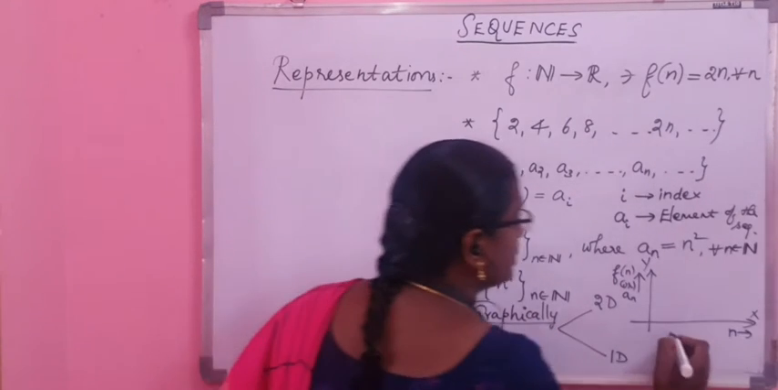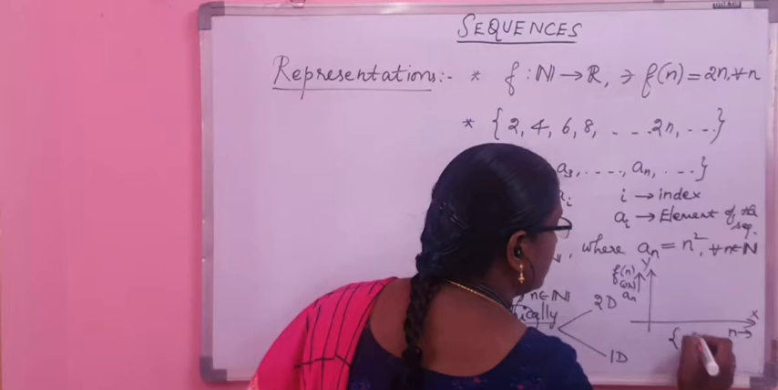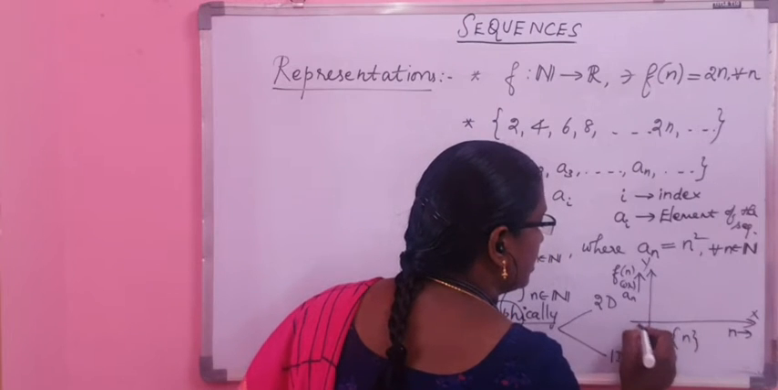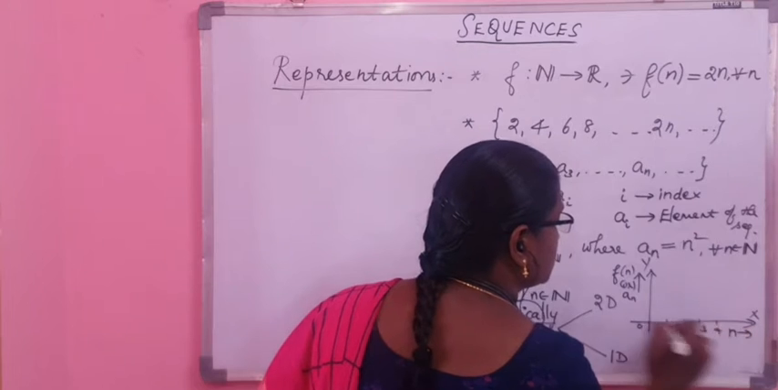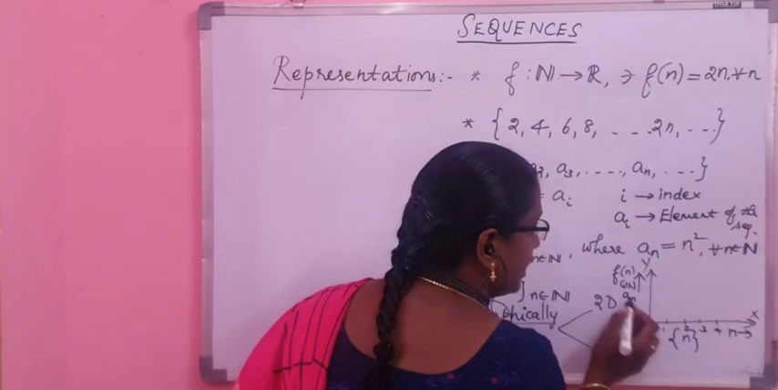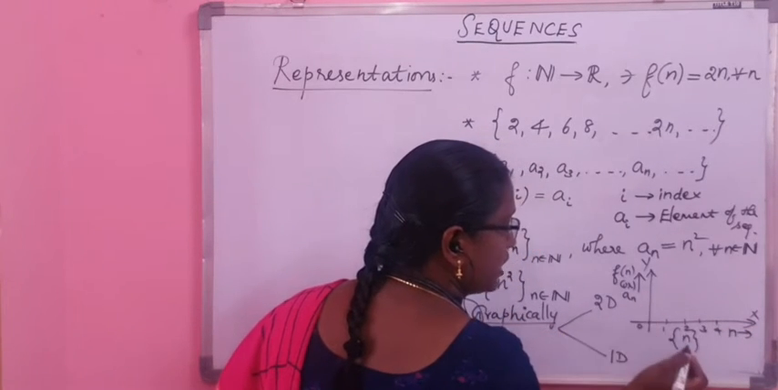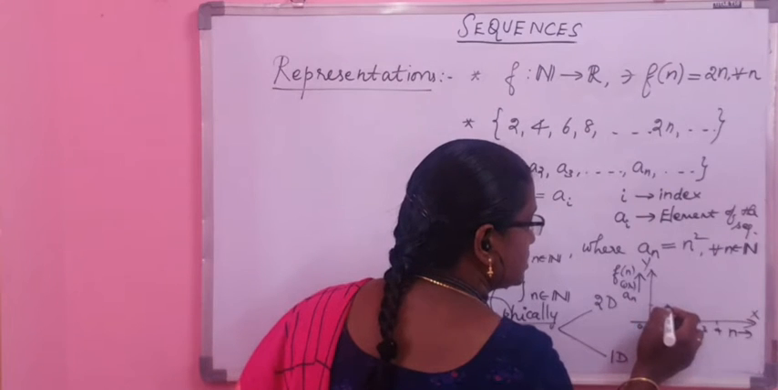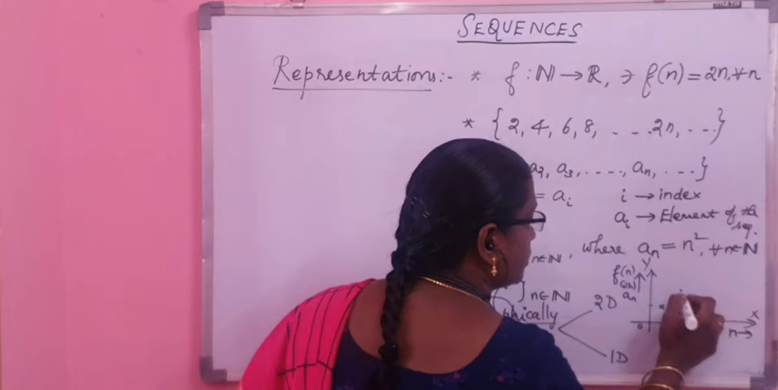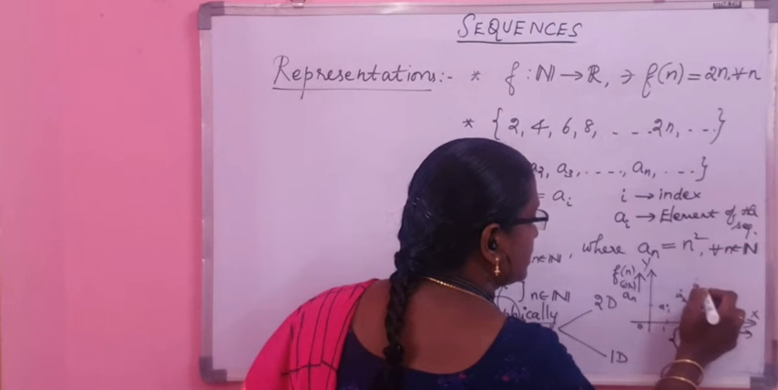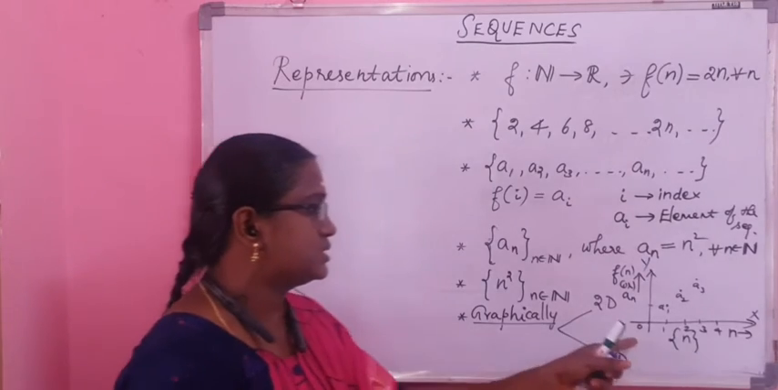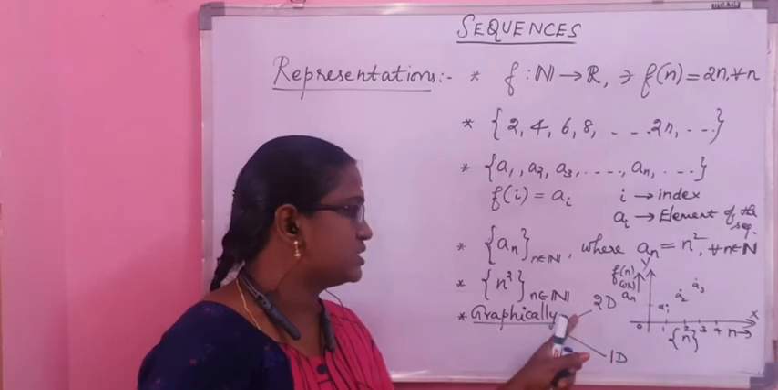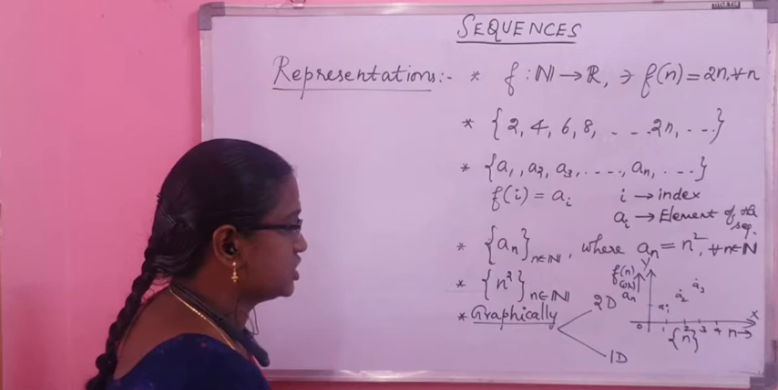For example, how will the graph of the sequence a_n = n look? n takes the values 1, 2, 3 and so on. Corresponding a_n: when n is equal to 1, a_n is equal to 1. This is your a1. When n is equal to 2, you will get a2. When n is equal to 3, you will get a3. Like this you can plot the graph of the sequence. This graphical representation is referred to as the two-dimensional representation.